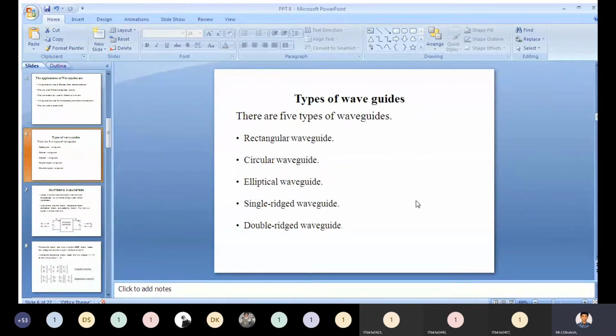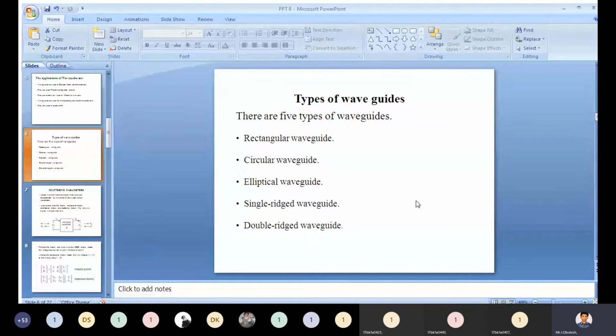Next, types of waveguides. According to our syllabus, there are five types of waveguides. First one is the rectangular waveguide, which we already discussed. Second one is the circular waveguide, which we have to discuss.